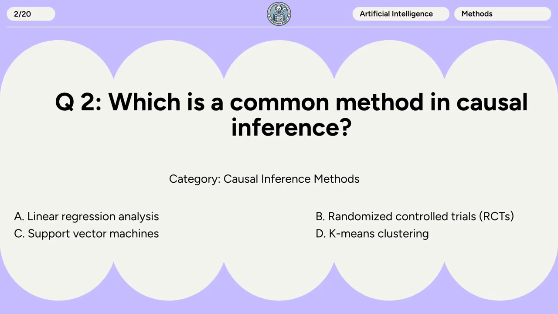Question 2. Which is a common method in causal inference? A. Linear regression analysis. B. Randomized controlled trials. C. Support vector machines. D. K-means clustering.